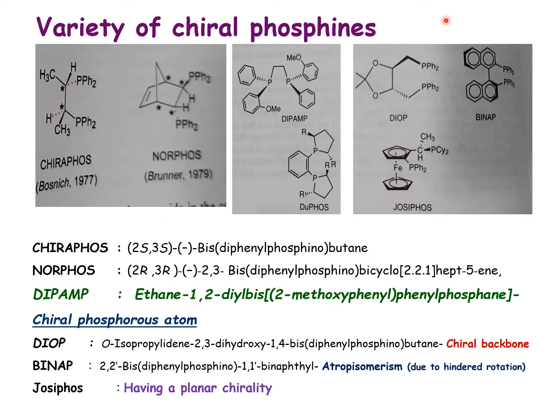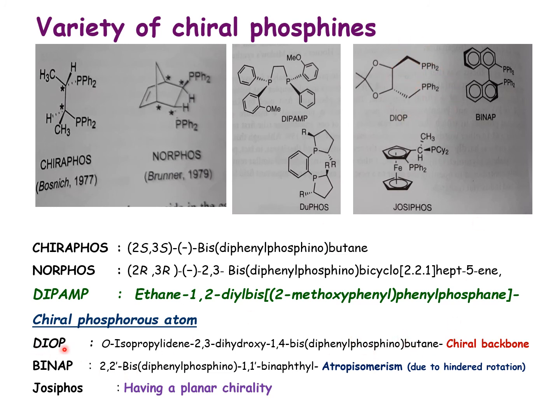Or DIOP is another example. It has an isopropylidene group, and 2,3-dihydroxo, 1 2 3 4 if you take butane, with 1,4-bis(diphenylphosphino)butane. This is again a derivative of butane.